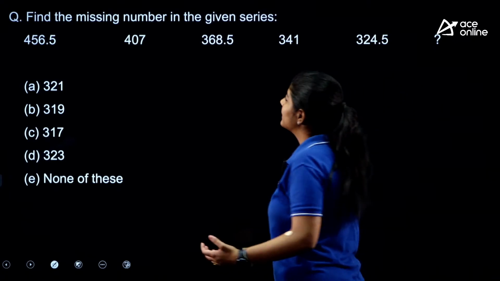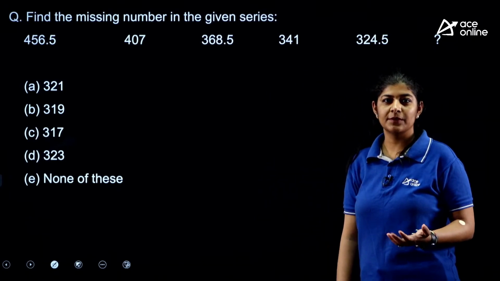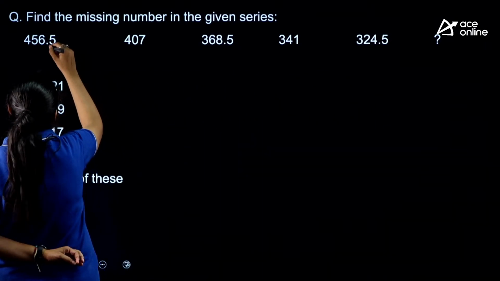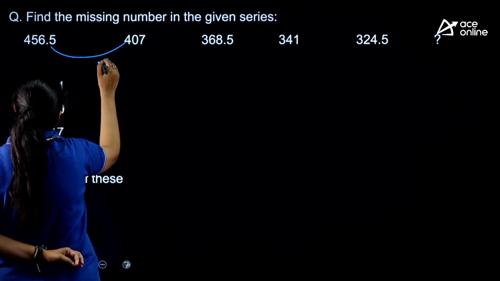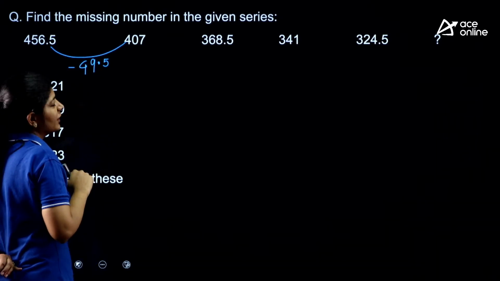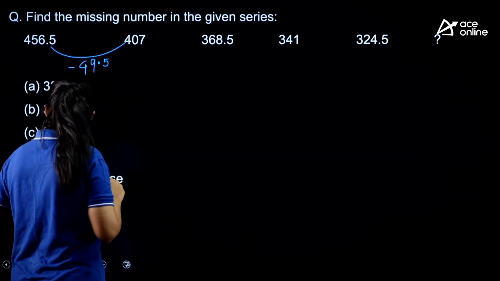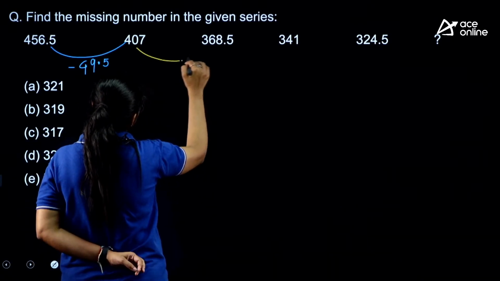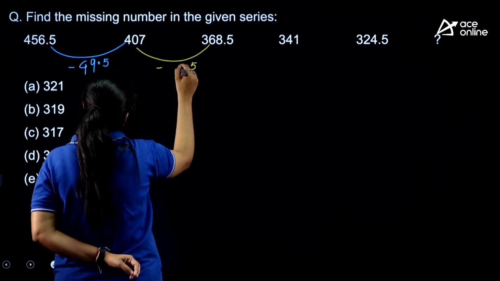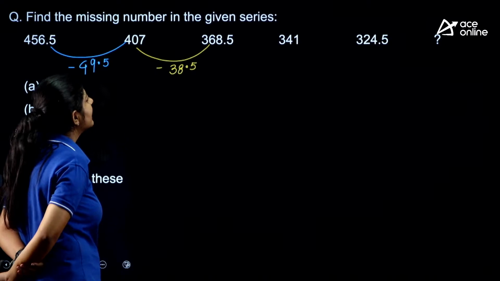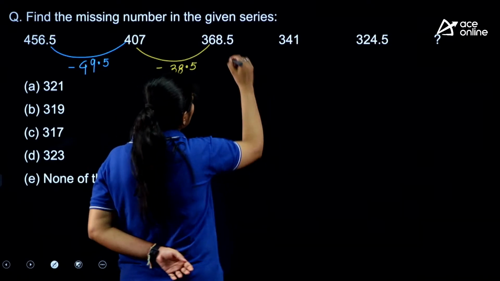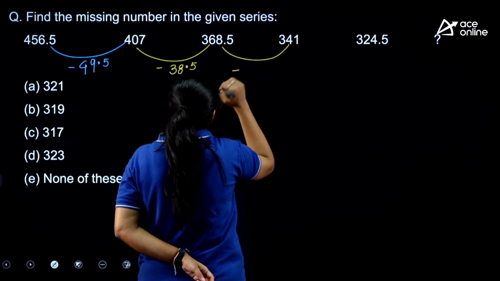So again, as we see that the difference in between the terms is not huge, so we will start with this one. The difference that we are getting over here is of 0.5, here 9 and 4. The difference of 49.5 in between the terms, right? In the next terms, the difference is of 0.5. The difference that we are getting over here is 38.5. Okay. Now again, as we find out the difference, the number is decreasing.